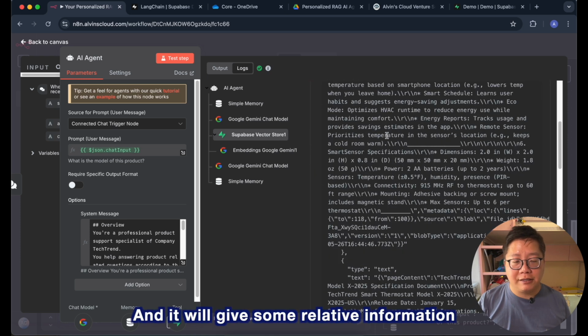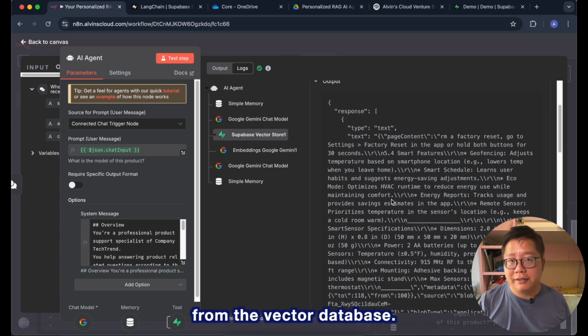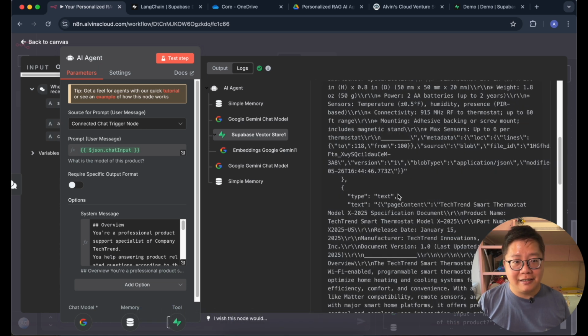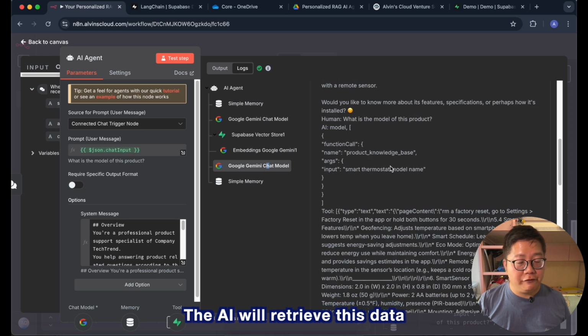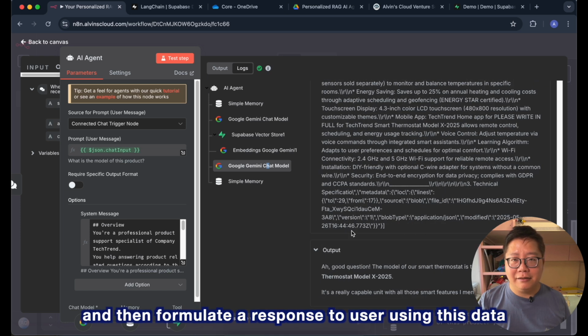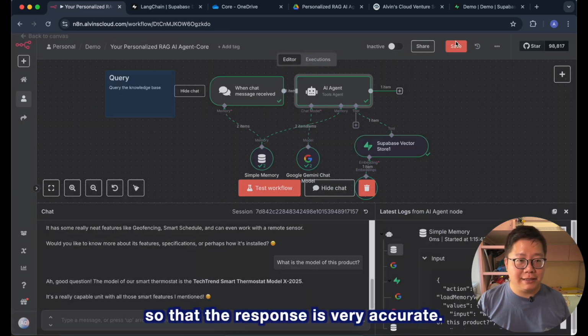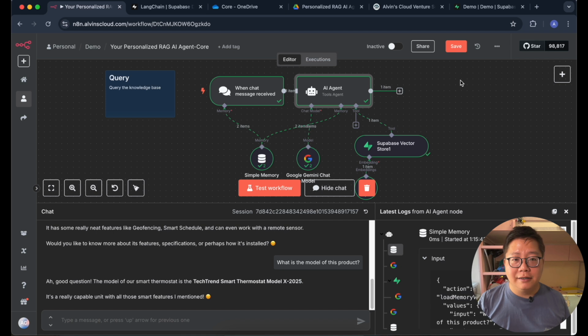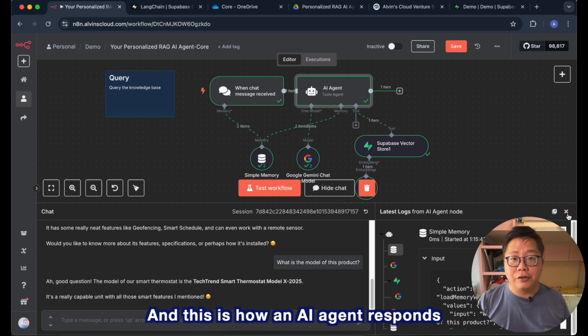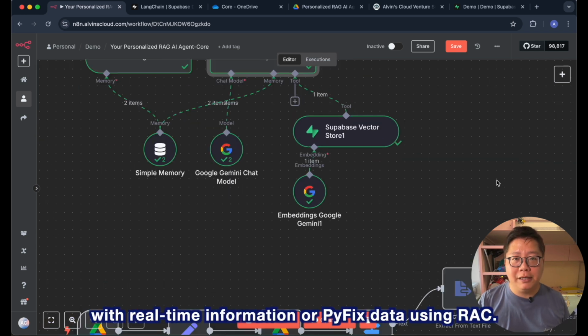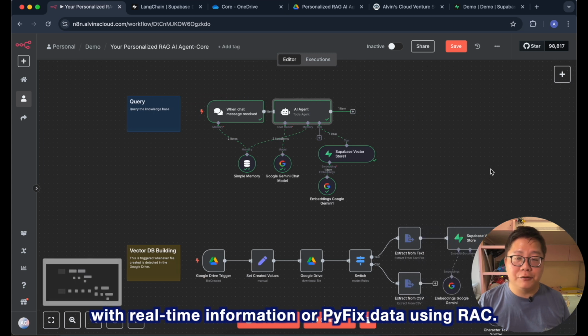And it will give some relevant information from the vector database. This is the data. The AI will retrieve this data and then formulate a response to the user using this data, so that the response is very accurate. And this is how an AI agent responds with real-time information or private data using RAG.